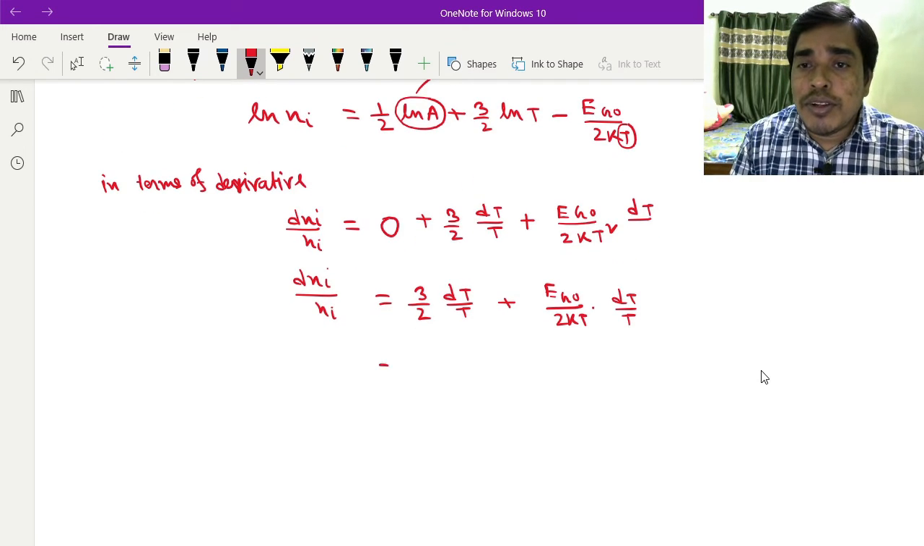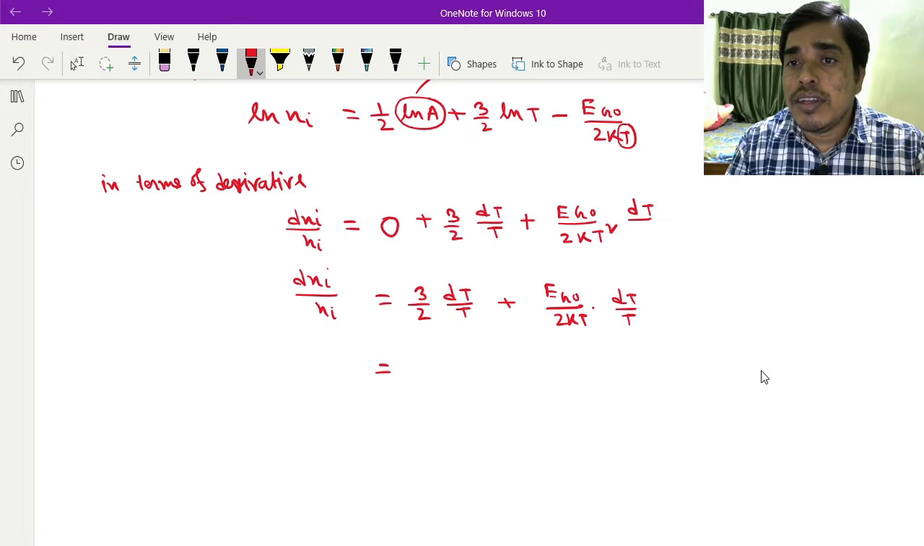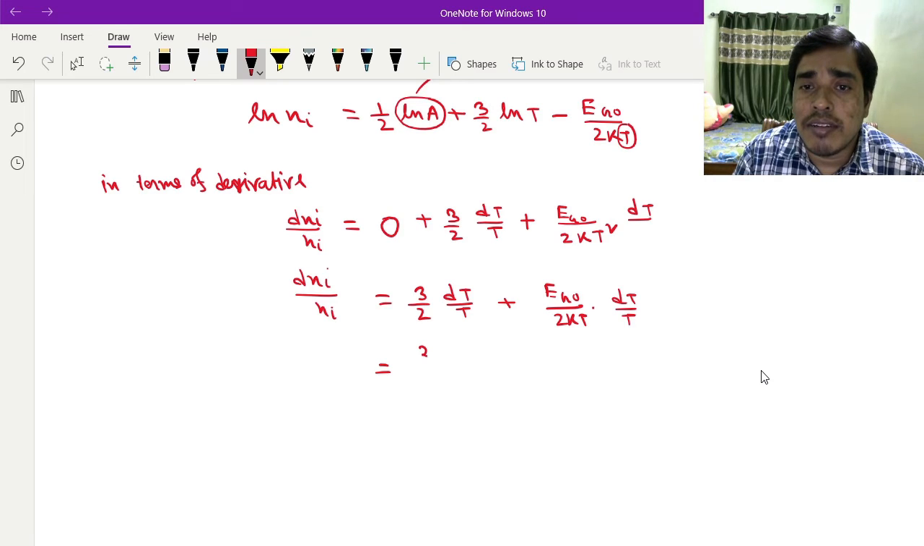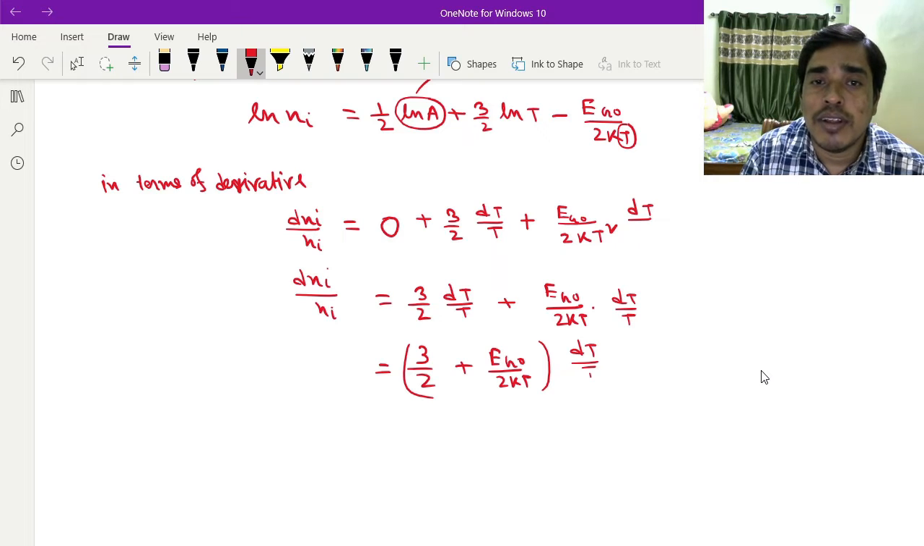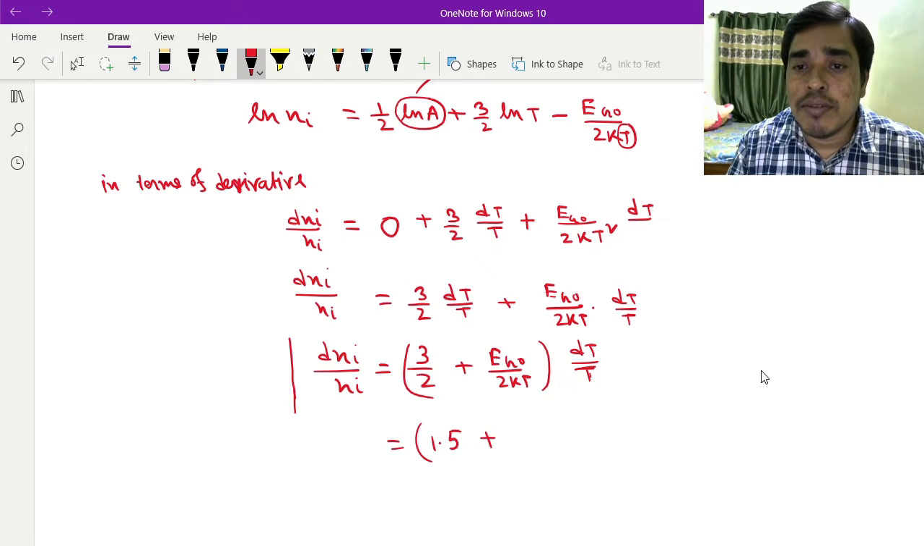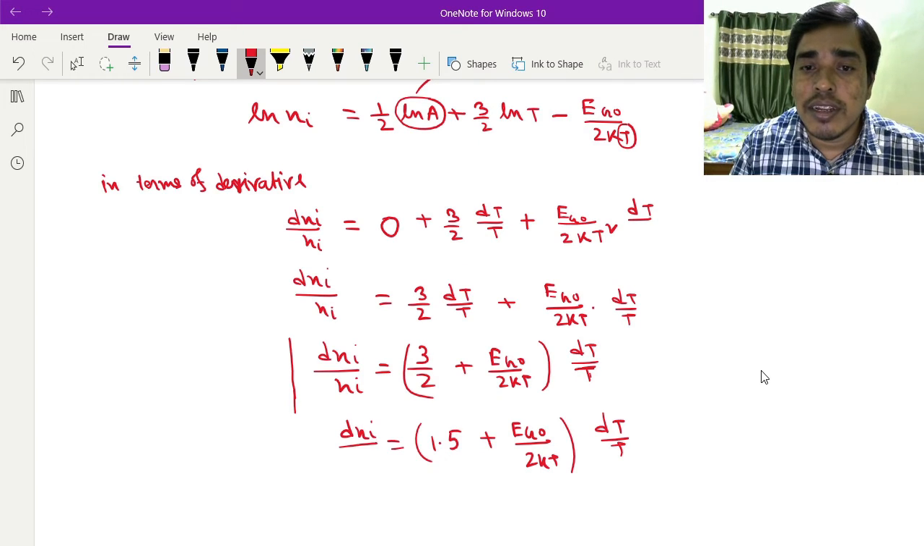So it can be written as (3 by 2 plus Eg0 divided by 2kT) into dT by T. So this is dNi by Ni, and here is the dT by T. This is the relation, so it can be written as (1.5 plus Eg0 by 2kT) into dT by T. So this is dNi by Ni.